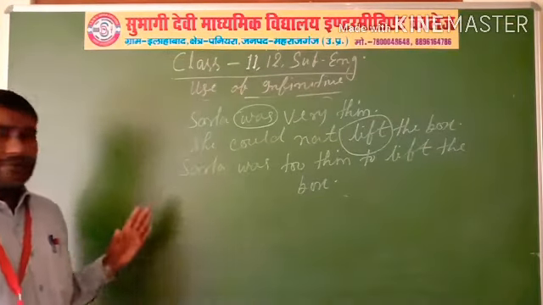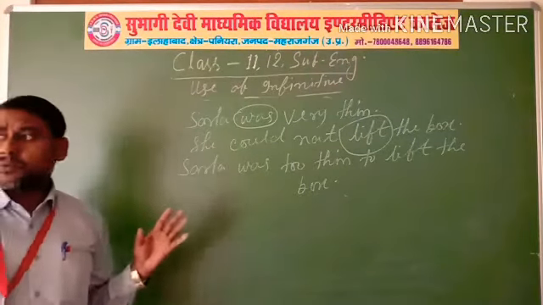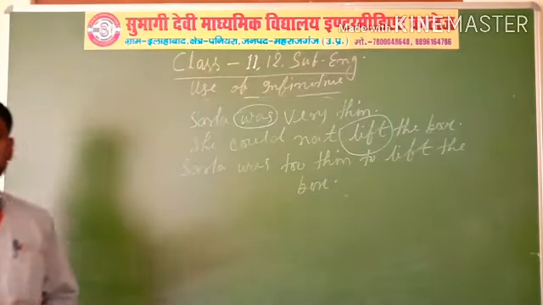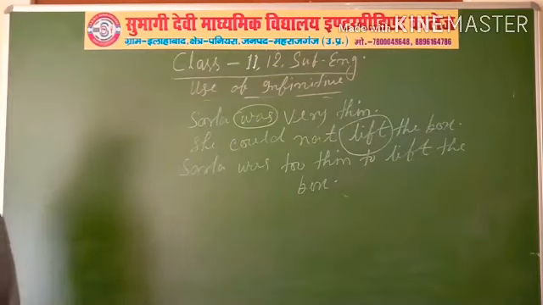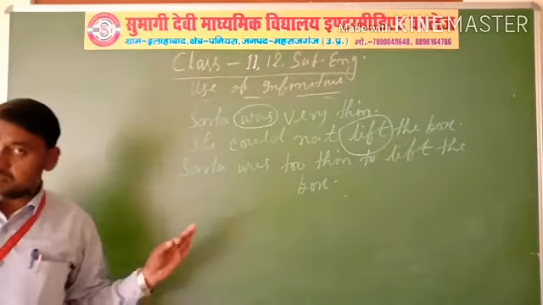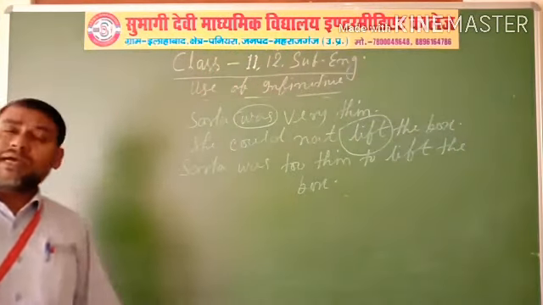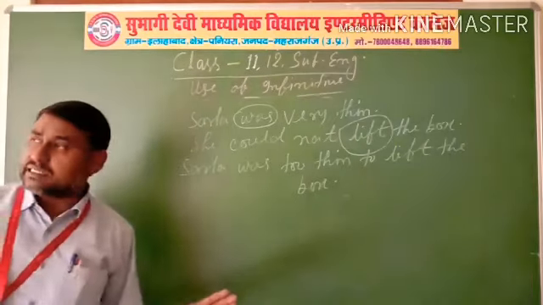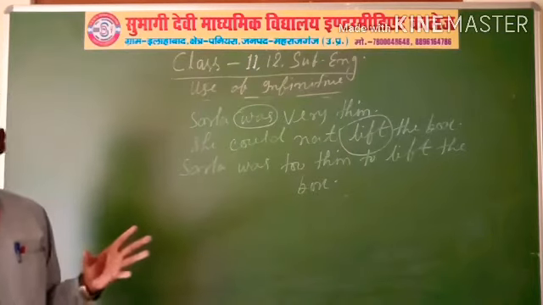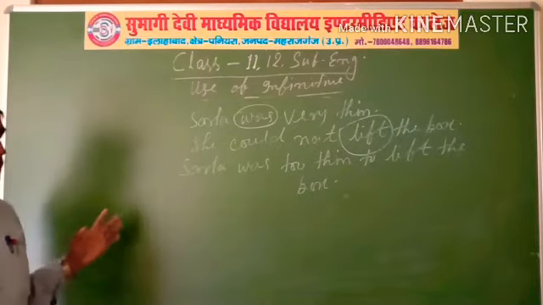So you have read 3 topics. First of all, by using participle, you join two or more simple sentences into one simple sentence, and after that, by using nominative absolute, and after that, by using infinitive. And after that, you will find a homework, and I hope you will solve that homework